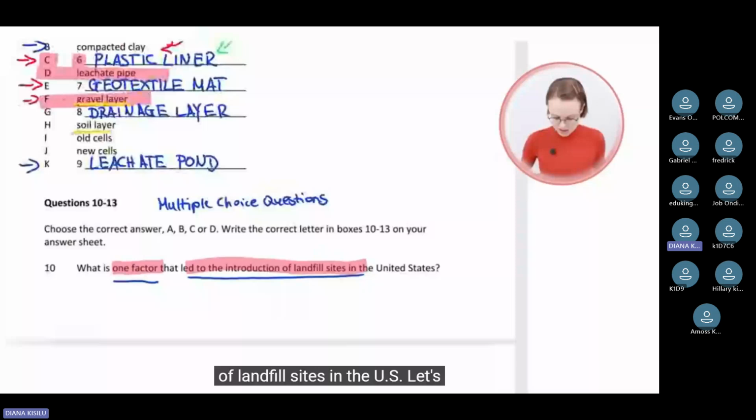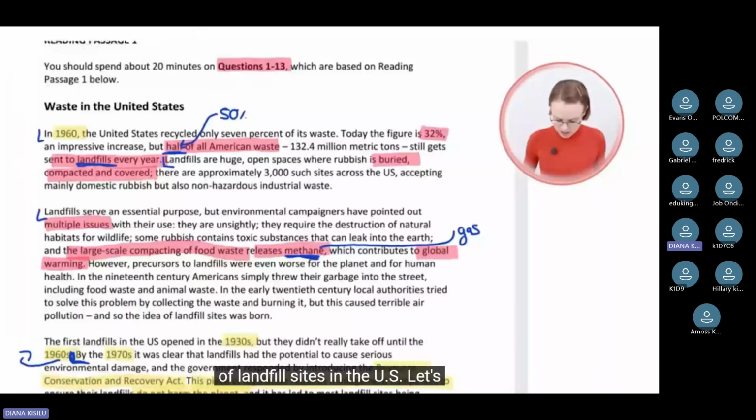Let's have a look. In paragraph 1, there were only numbers. There was nothing about that. Let's move on. We're looking for information in the passage that tells us why landfill sites were introduced. Let's have a look at paragraph number 2. Paragraph number 2 says that landfills serve an essential purpose, but we are not interested in the purpose. We are interested in why they were introduced.